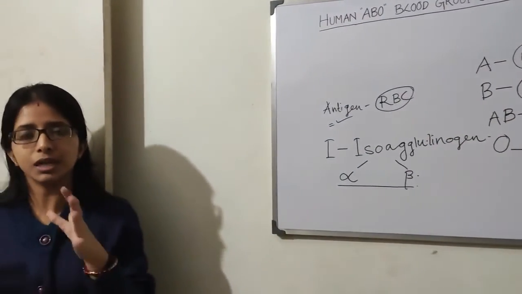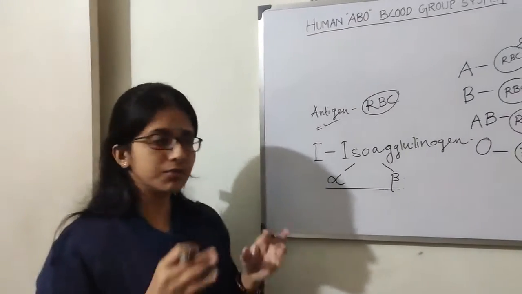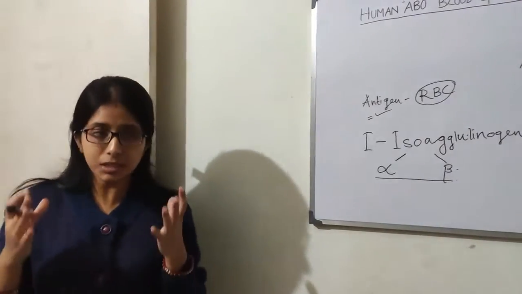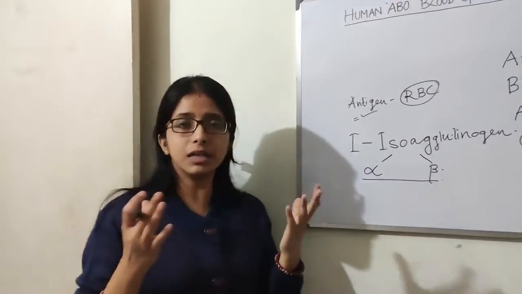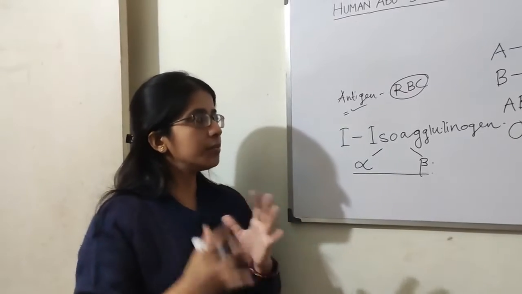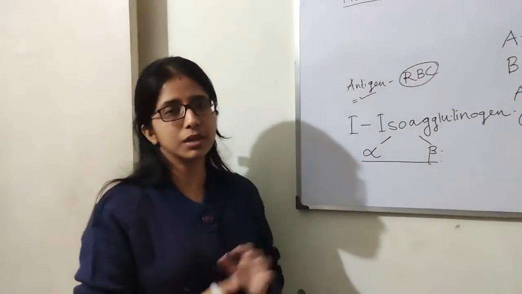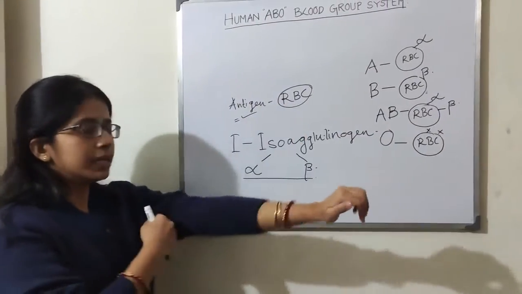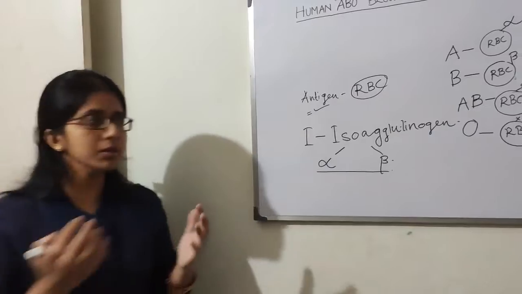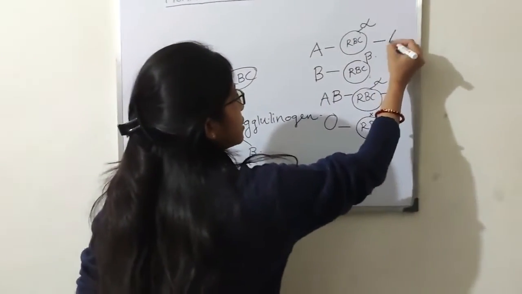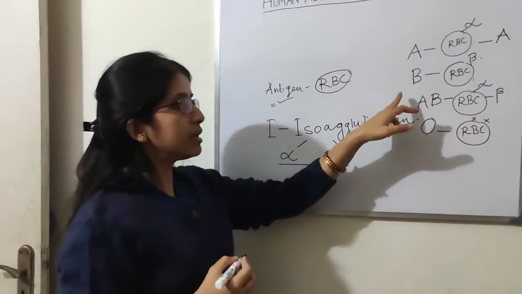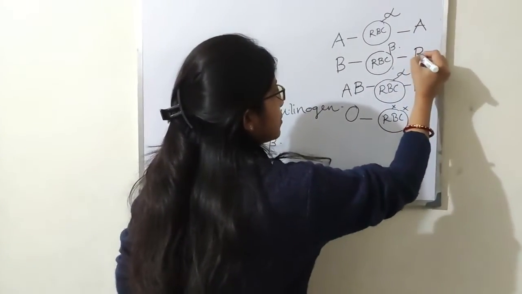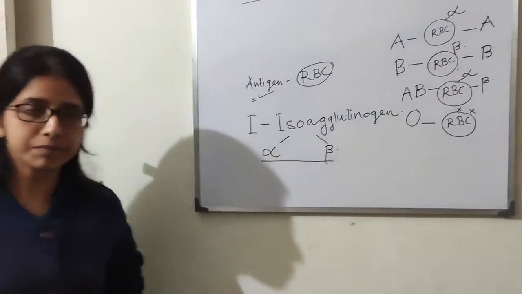Now, depending upon the presence of the antigen, we will discuss how these four blood groups are used for blood transfusion for any urgent purpose. If a person needs blood to be transfused, what type of blood group can be selected for that person? The person with blood group A can only get blood from a person who has blood group A. Now what about blood group B? If they need blood, they can only get blood from persons with blood group B.